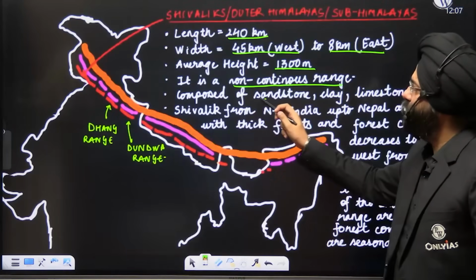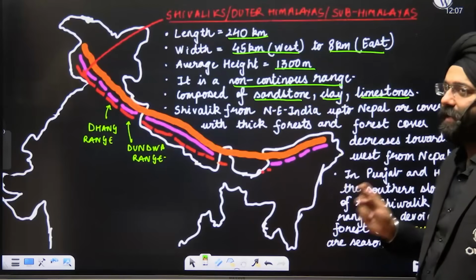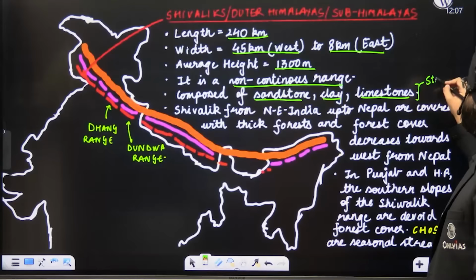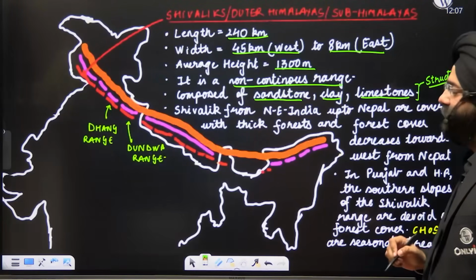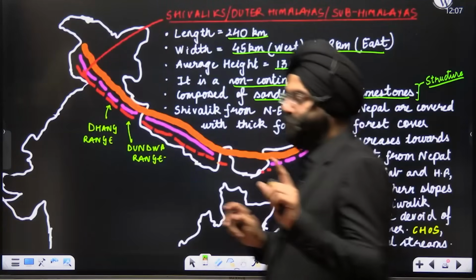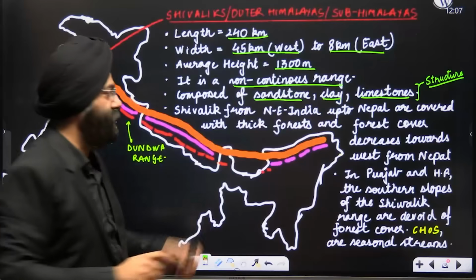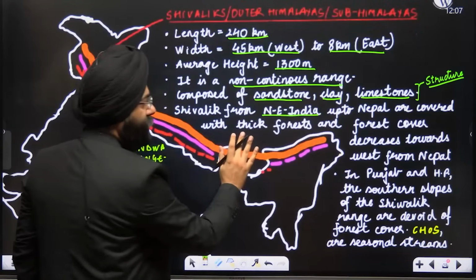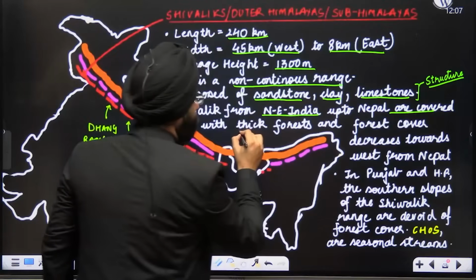It is composed of sandstone, clay, limestones. So again, when we're talking about the structure, you can use this, right? These are the types of rocks that are present here. Now, please understand, this is again very, very important for you. These are certain lines picked up from the NCERT. The Shivalik from the northeastern part of India up to Nepal are covered with thick forest.